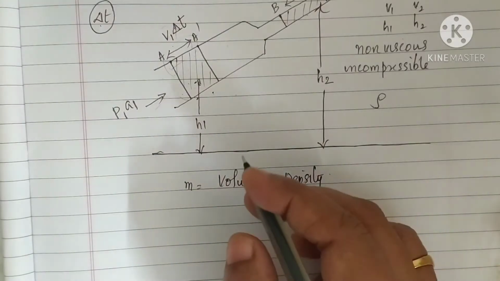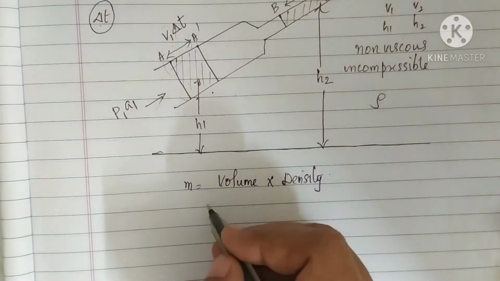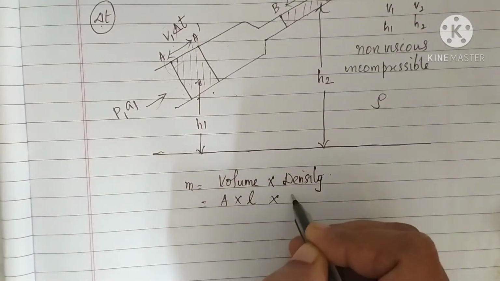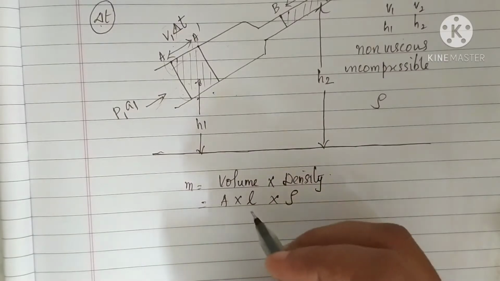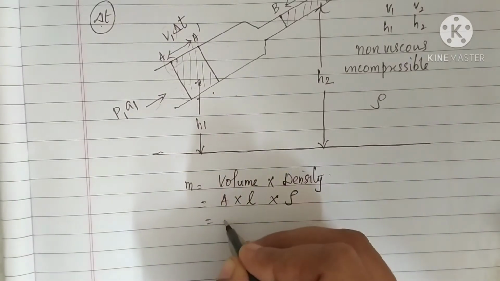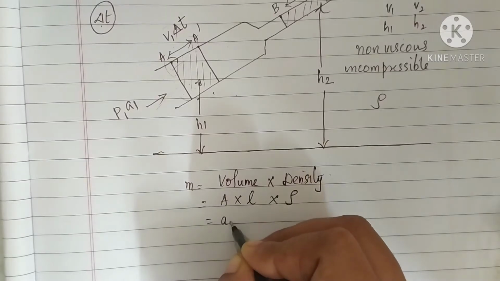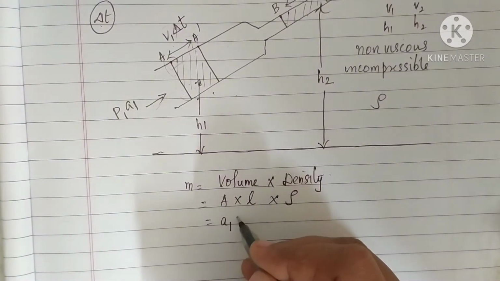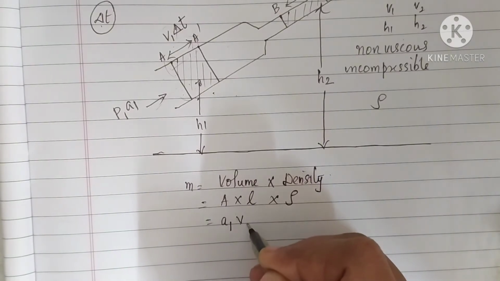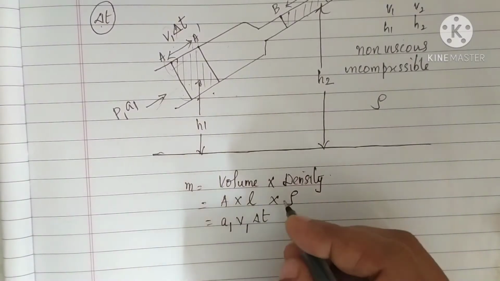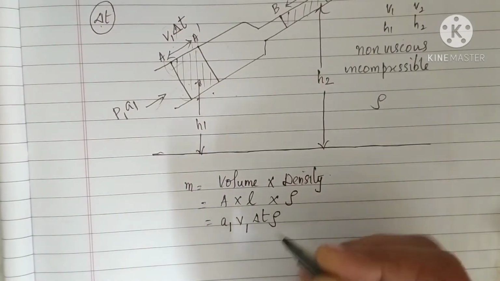Okay. Now what is volume? Volume, you know, it is area into length into density. Isn't it? Area into length into density. Now area is A1 for the first case. A1, okay. Then second case is